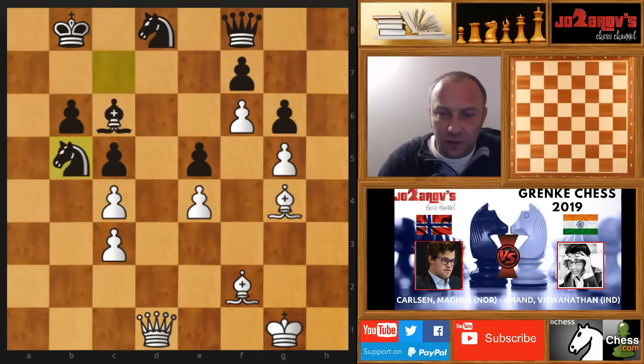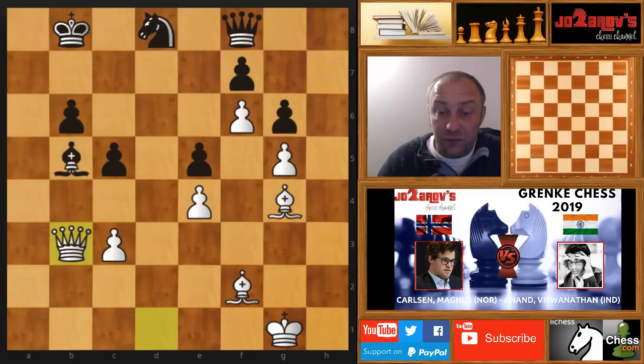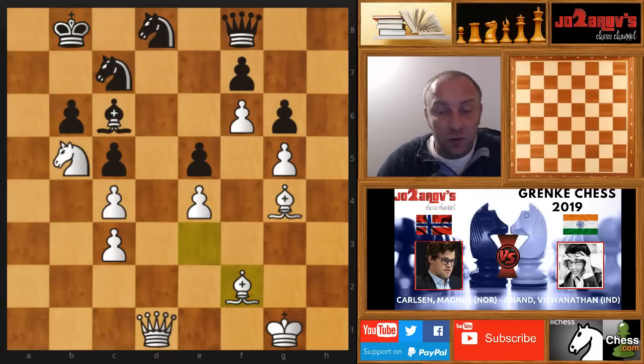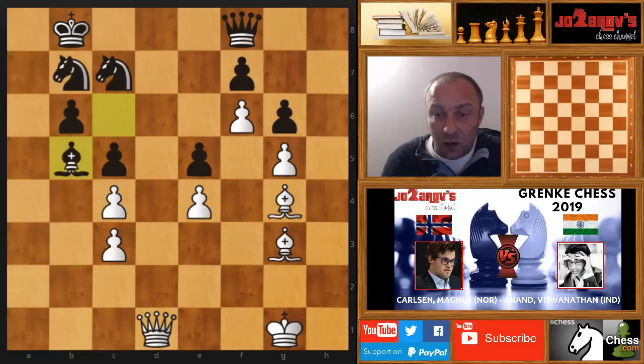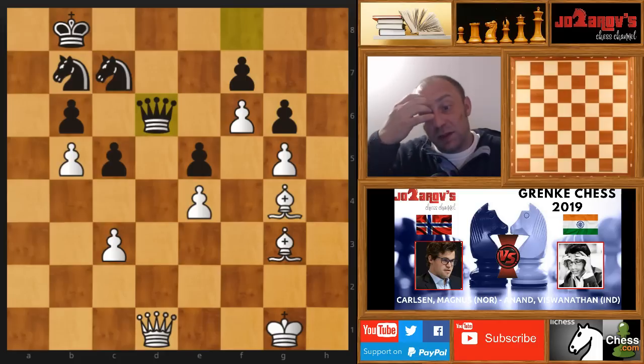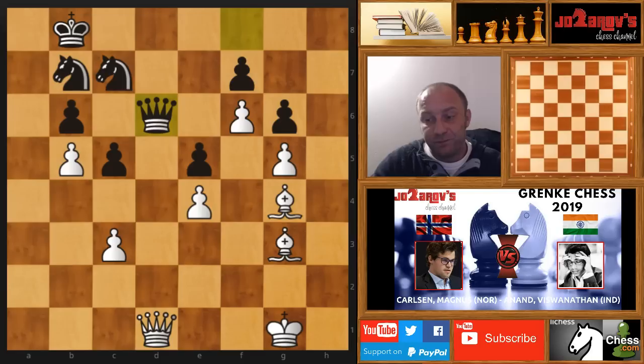Knight takes on b5. If you take, bishop takes, then you get very annoying stuff. Queen on b3. If you remove the bishop, queen on b6. You see, so that was really tricky here by Magnus. So here after bishop on f2 and knight on b7, bishop on g3 was played, and now bishop on b5. Now c takes on b5, and of course here Anand didn't take the pawn. He played the move queen on d6, and this is now the critical moment of the game.